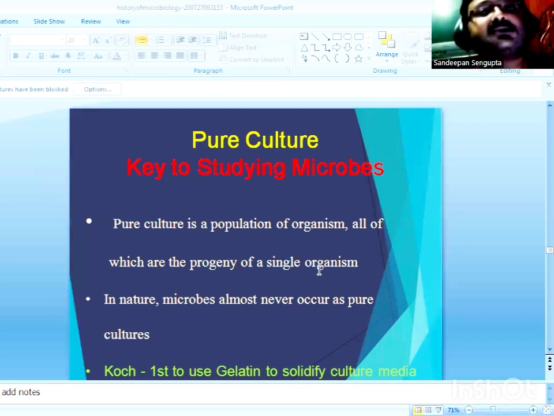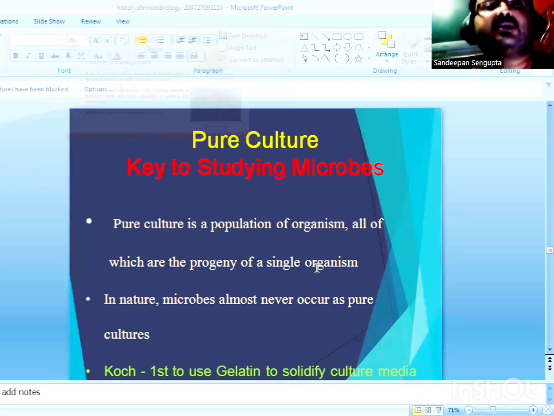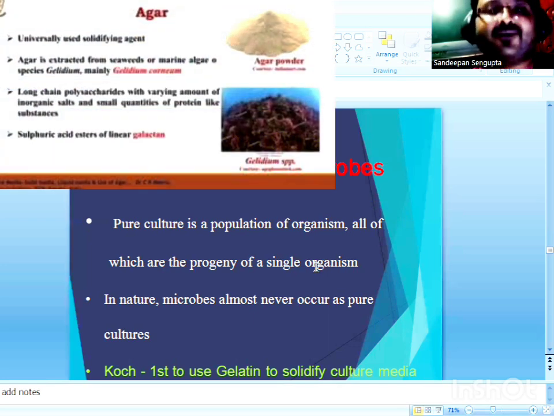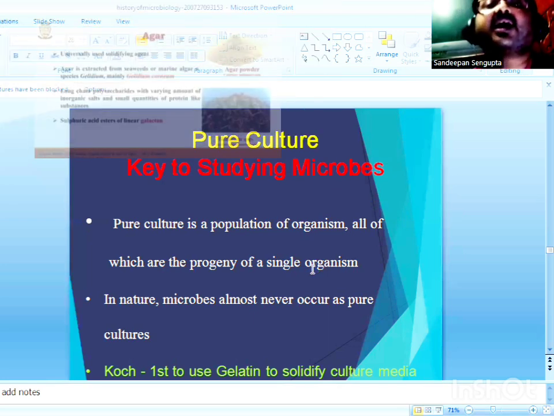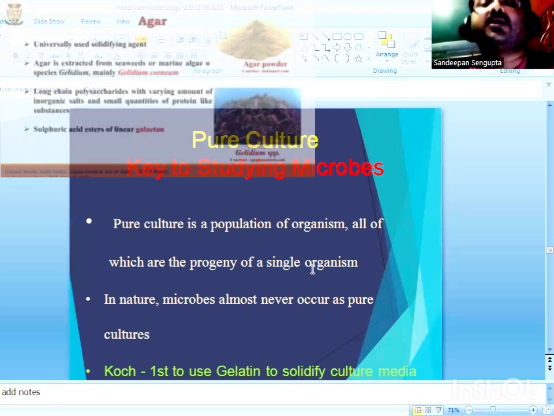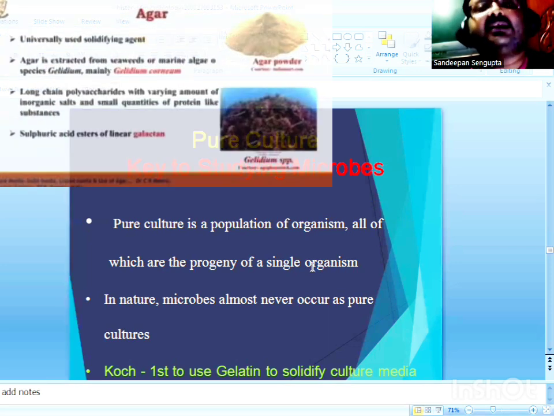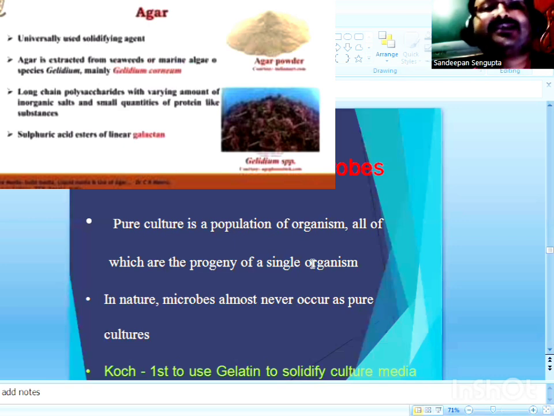So what were the reasons which Fanny Hesse had in favor of agar? What was this agar, which was introduced as a solidifying agent? It is still in use to prepare solid media and solid media plates as the most popular solidifying agent under laboratory conditions. Now, agar is actually a complex of galactose and galactopyranose carbohydrates, polysaccharides, obtained from different species of red algae like Gelidium, Gracilaria, etc.